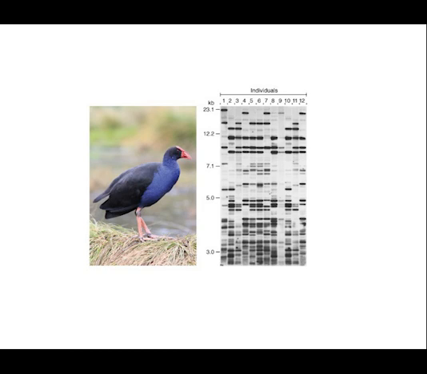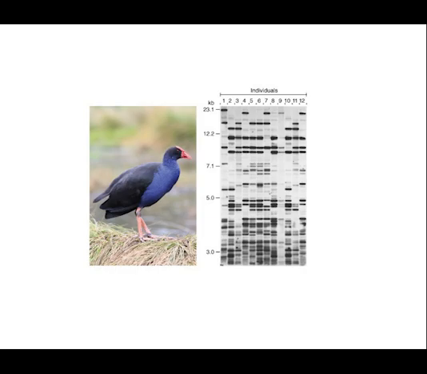So we use a restriction enzyme to cut out the STR. We then amplify the STR fragment to increase the numbers of it. We know that we can stain it with a lovely stain called Midori green. We then run it through a gel, and then the banding pattern gives us what we call the DNA profile. And then we can compare the DNA profiles of individuals within the same population and between different populations to look for relatedness.